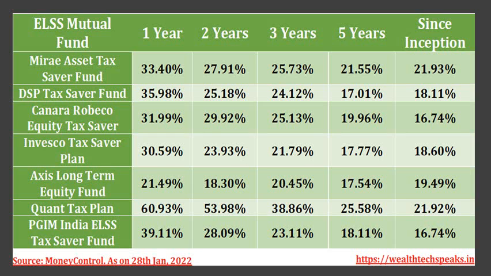In the first year, 60.93. The next one is Mirae Asset, 21.55. So in that way you can understand that if you invest in an ELSS mutual fund over a period of 5 years, you can get at least more than 17% return.